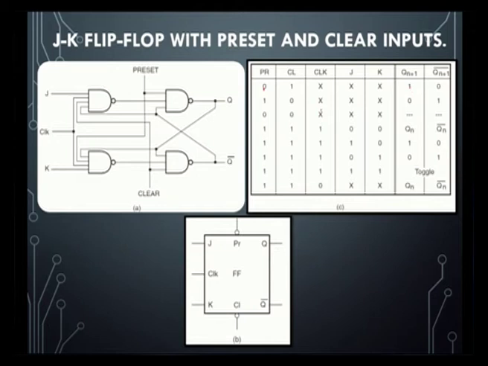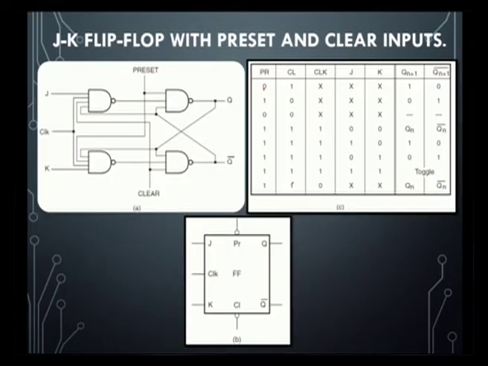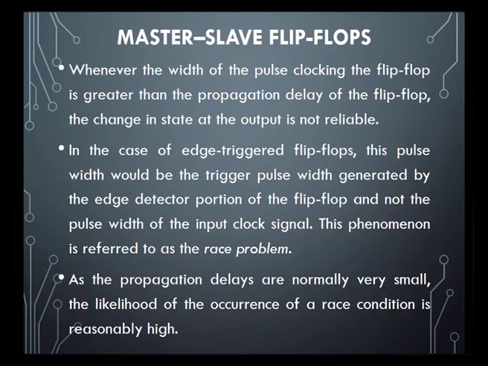Whenever the clock is not applied, what happens if the clock is applied? If the clock is 1, then we give 1 for preset and clock, both will be 1, and the circuit will perform what it actually has to perform, and that will appear in the output, that is Q1 for 1 0. This is an active high input JK flip flop, that is why 1 0 we get set and 0 1 reset. Next, master slave flip flop.